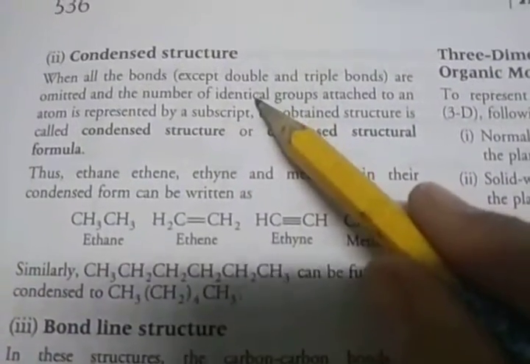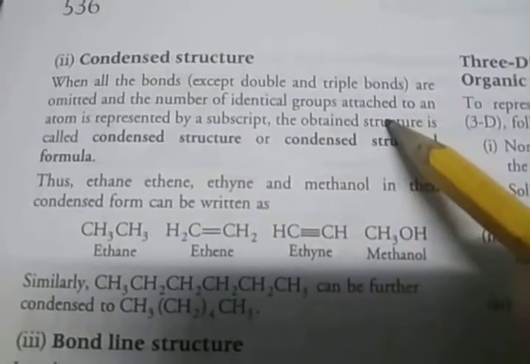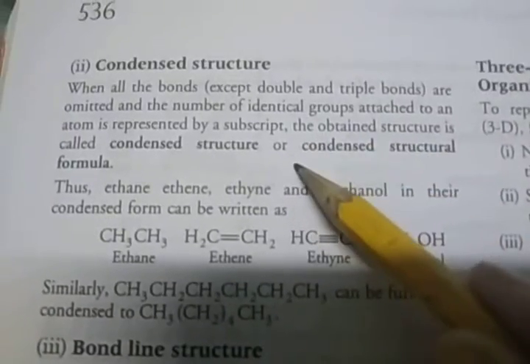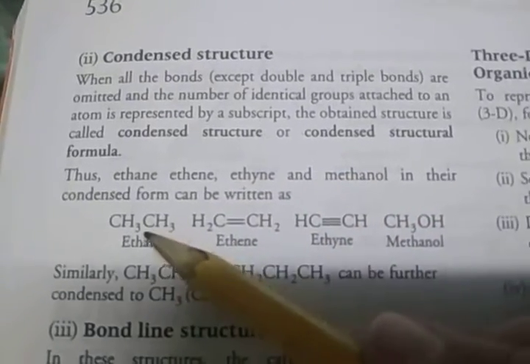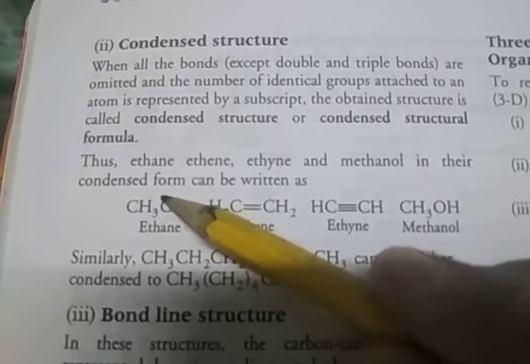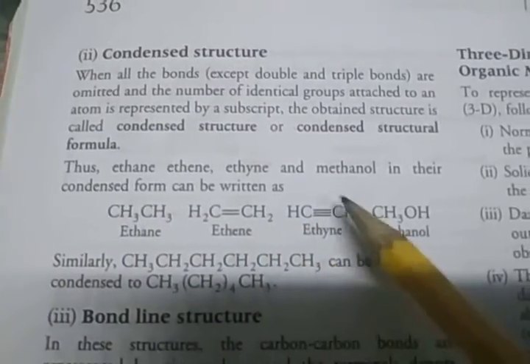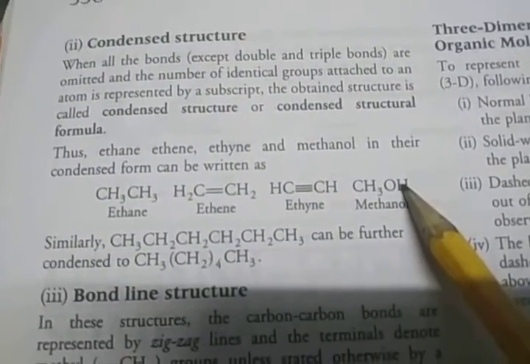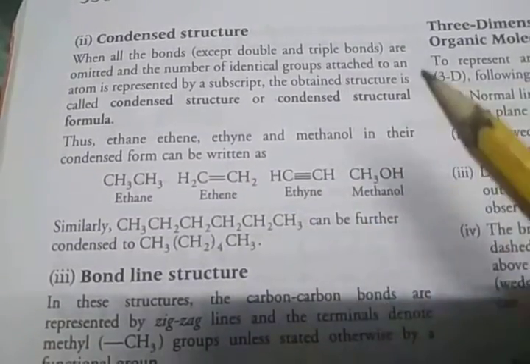When all the bonds except double and triple bonds are omitted, and the number of identical groups attached to an atom is represented by a subscript, the obtained structure is called a condensed structure or condensed structural formula. Here you see ethane, CH3CH3, so the single bond is omitted. All single bonds are omitted, like in CH3OH. Only double bonds and triple bonds are shown in condensed structures.